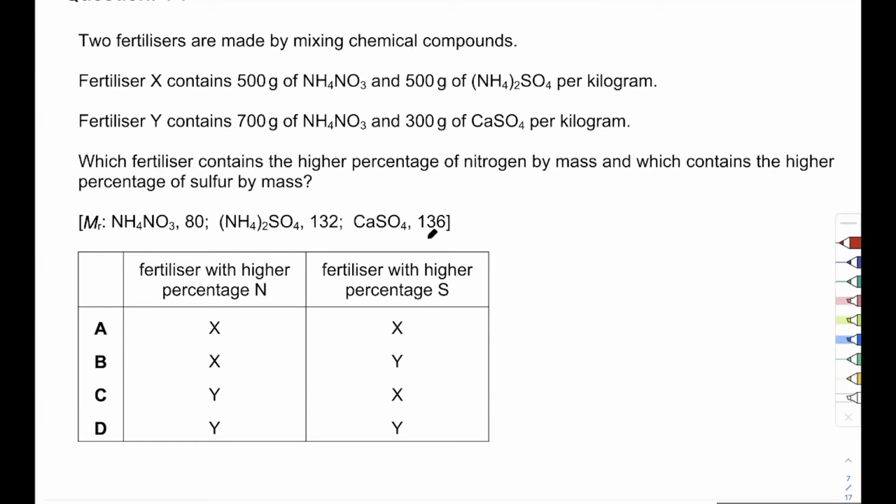NPK, yes, very good. Nitrogen, phosphorus, potassium. Two fertilizers are made by mixing chemical compounds. One contains 500 grams of ammonium nitrate and 500 grams of ammonium sulfate. The other contains 700 grams of ammonium nitrate and 300 grams of calcium sulfate per kg. Which fertilizer contains the higher percentage of nitrogen by mass and which contains the higher percentage of sulfur by mass?